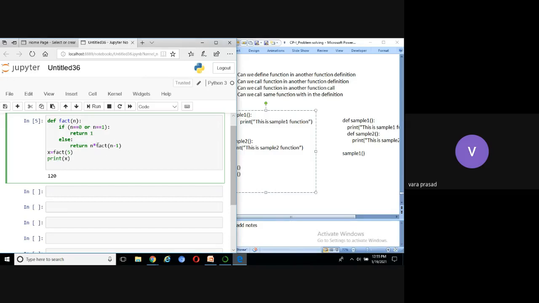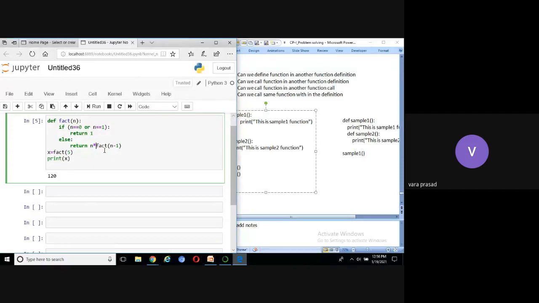Okay, now you can see here n into fact of n minus 1. How to find the n factorial? N factorial equal to n into n minus 1 factorial. Again, n minus 1 factorial equal to n into n minus 1 into n minus 2 factorial. We can apply the same condition here.